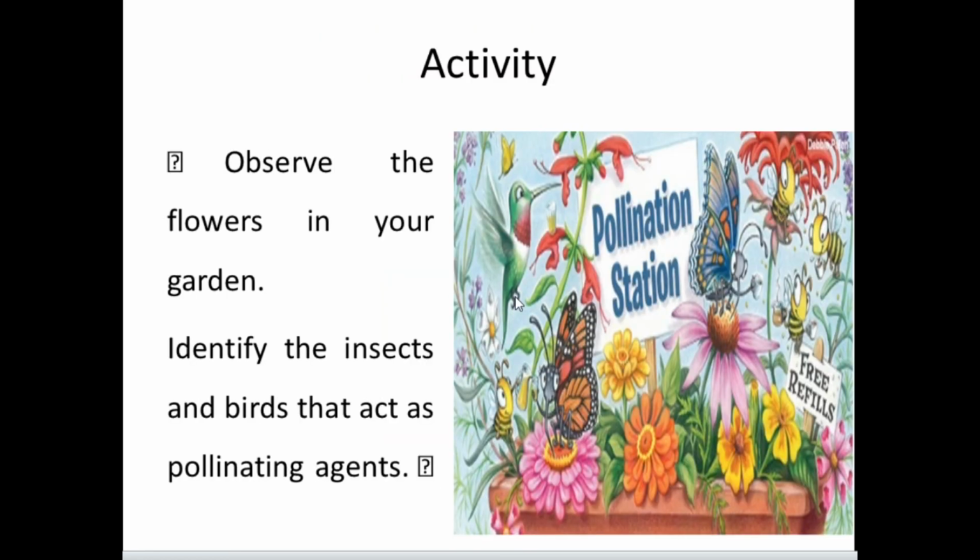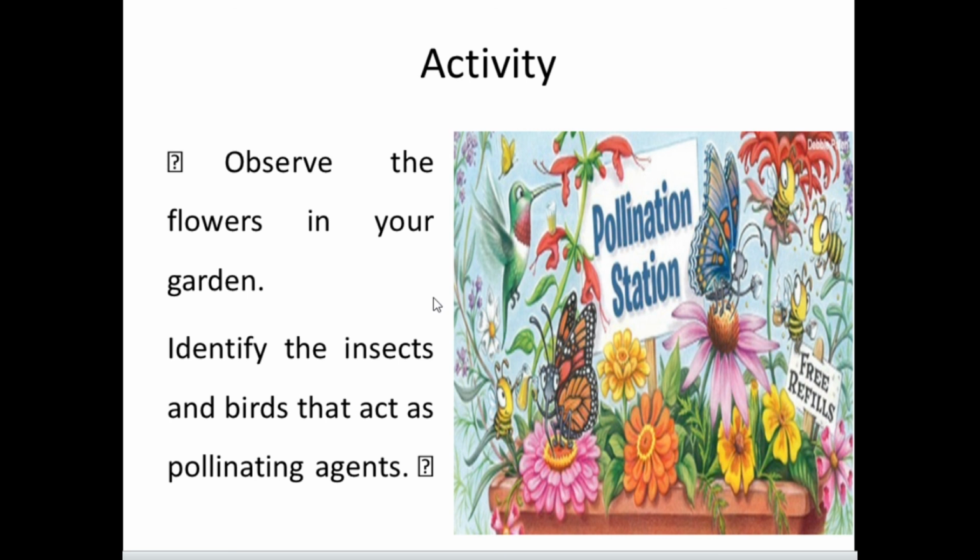So we have studied cross pollination and the advantages of cross pollination. Now we can do some activities. Observe the flowers in your garden. If you have a garden at your house, we can watch how many butterflies come to your garden, how many honeybees come to your garden, how many birds come to your garden, and how they carry the pollen grain from your garden plants to another area.